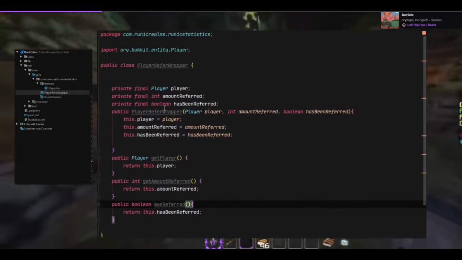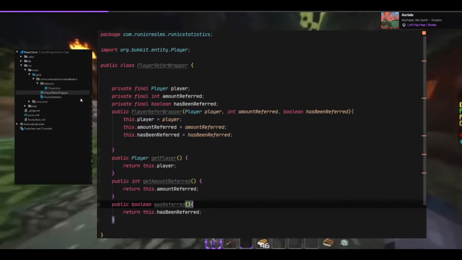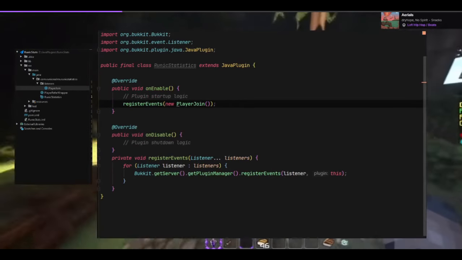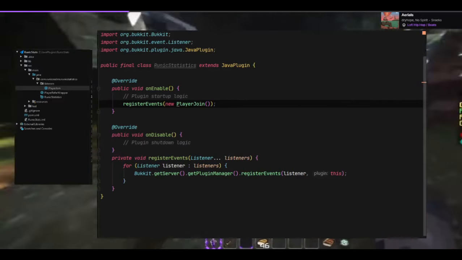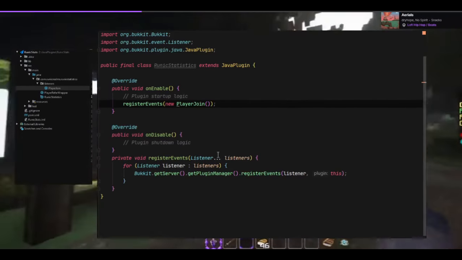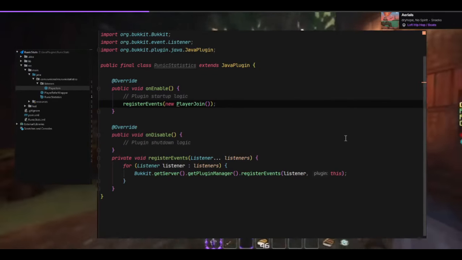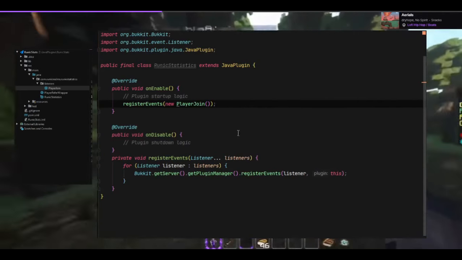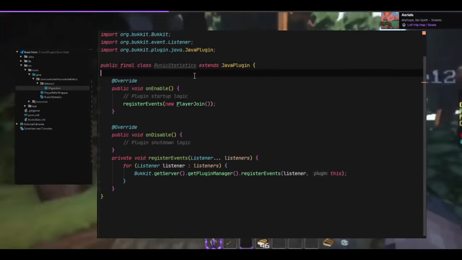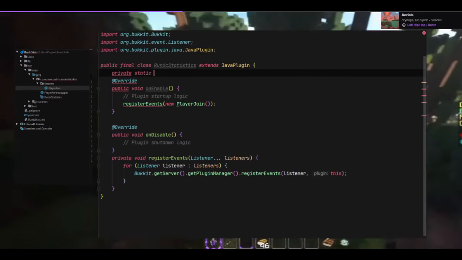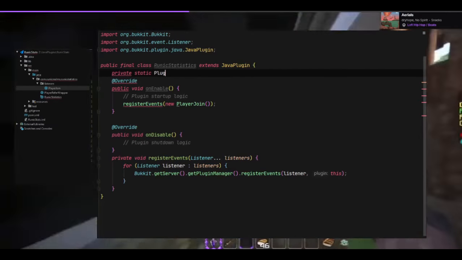We have the player refer wrapper. What should we do now? We need to actually make a list to store these players live, so that we're not calling on the database each time. And I think I'm also going to make it so I can store the plugin. Private static plugin.